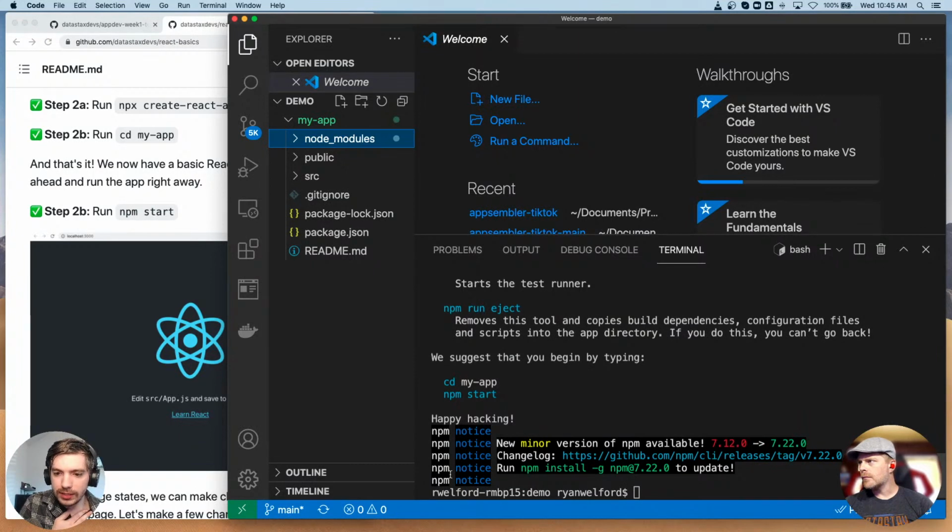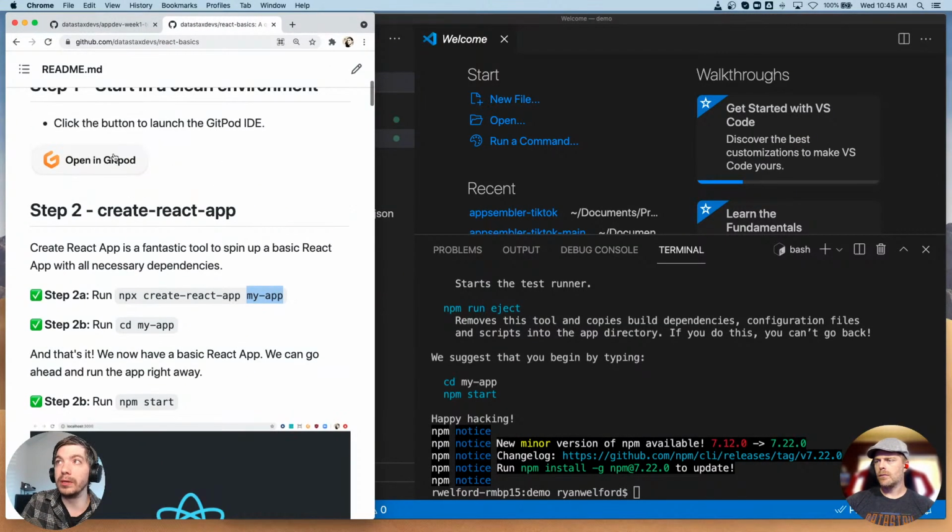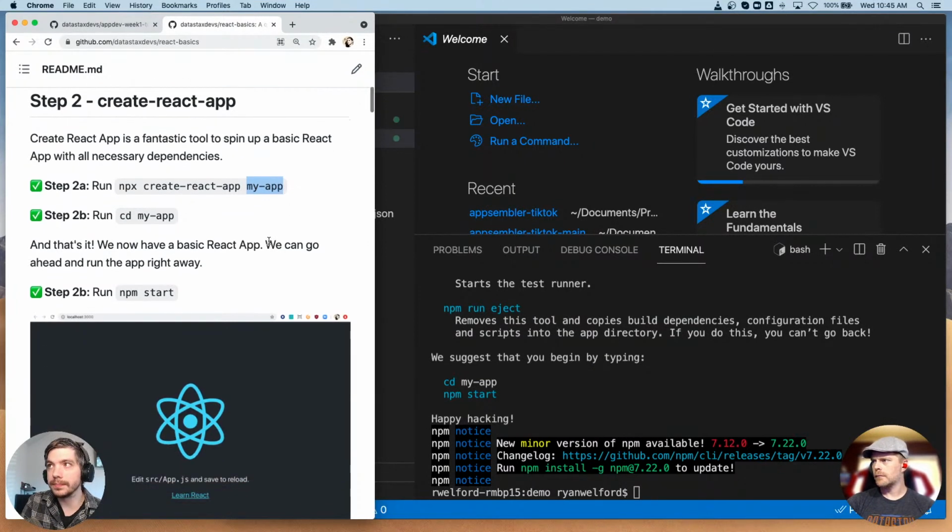A couple questions that I see. Do we have to download React? So if you want to work locally, you can. You can also run this Gitpod environment, which means it'll be running in the cloud. Nothing is installed on your computer. But when you run this Create React App, it is downloading the React library. You're not technically installing it. You're downloading the library that is used to run React.